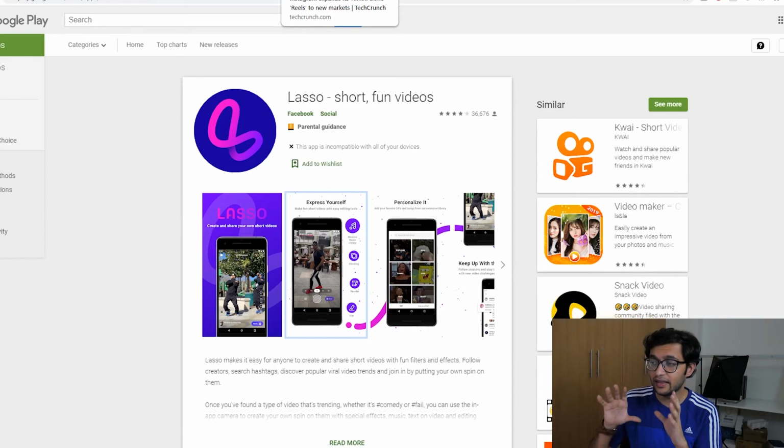But I really think this is the opportunity for Facebook to push these platforms out to basically everyone worldwide to try them out. Maybe, or perhaps the optimization from these platforms could be even better than TikTok, and they could offer some sort of monetization program that TikTok never really offered. The only way you can make money from TikTok is by sponsored deals and brands. So if these guys can offer some sort of advertising revenue, I think a lot of people will make the transition from TikTok over to these platforms, given the fact that everything on TikTok is here, which I don't think is really hard to do.